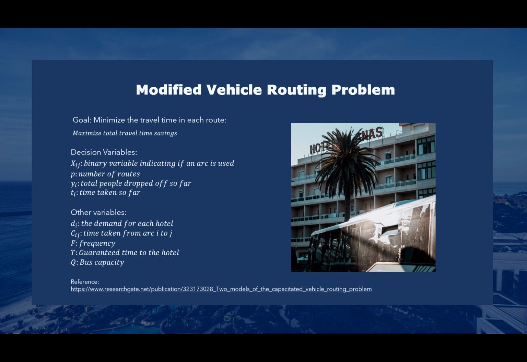Our model is a modified vehicle routing problem designed to choose the best routes to maximize time savings. The main decision variable that we are solving for are the arcs that are used for each route, as well as the optimal number of routes for each time window. Along with the time taken for each arc and the demands for each hotel, we also input the maximum capacity of the bus, the guaranteed time by which visitors are dropped off to their respective hotels, and the time by which the bus is expected to return to Changi so that it can be ready for its next trip.